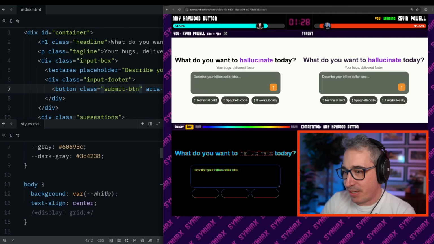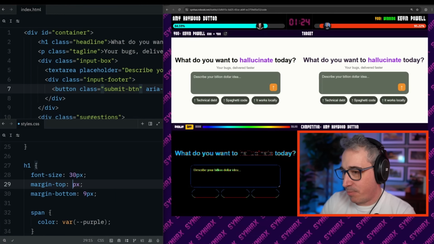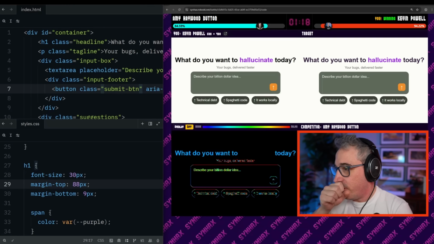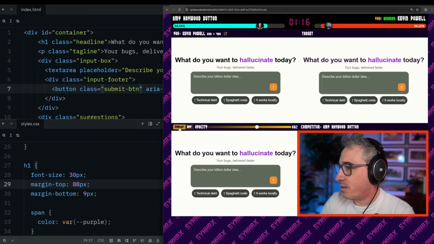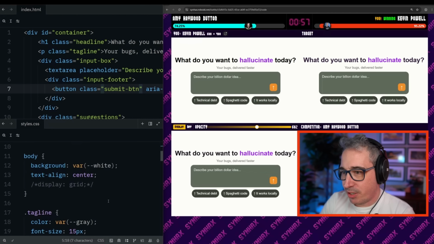Let's go. I was mucking around with my margins and I thought I was bang on when I did my H1. This might be my downfall. No, but now I'm more off. Oh, no. But why is my text the wrong color? I'm so confused. What colors do I have? Is it dark purple, the text? What's dark purple? And I have dark purple, dark gray. We're going to try both of them.